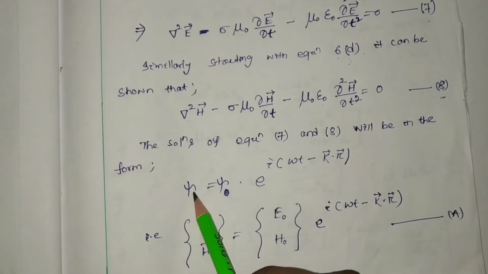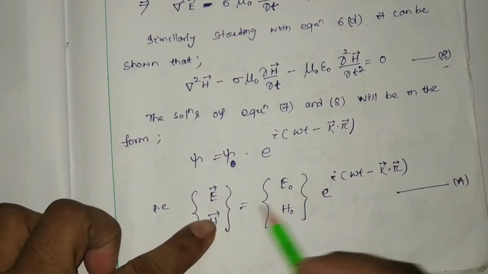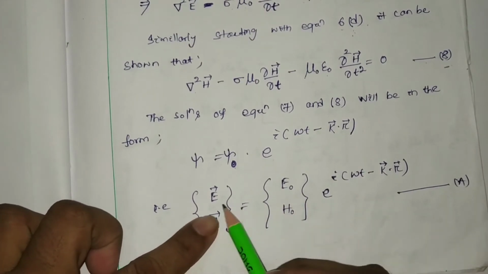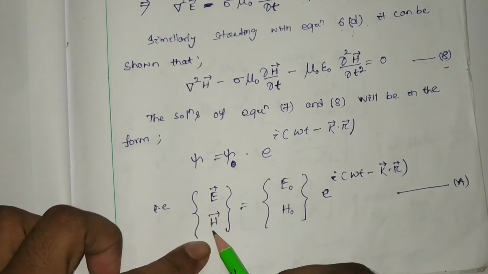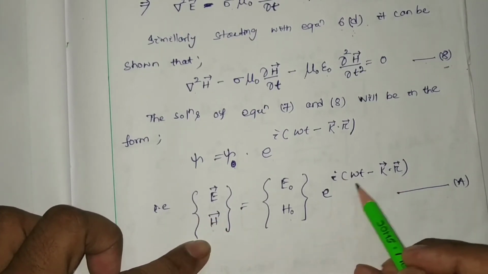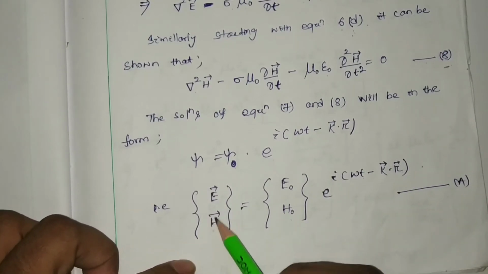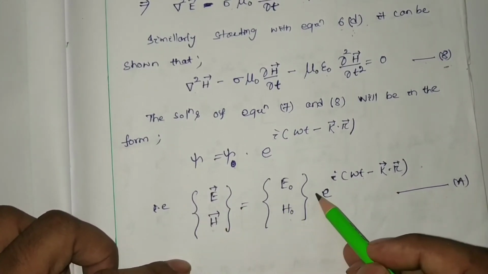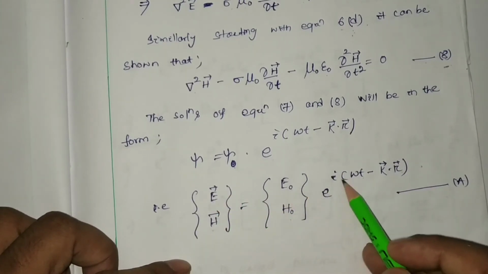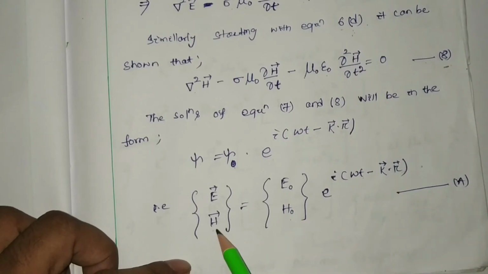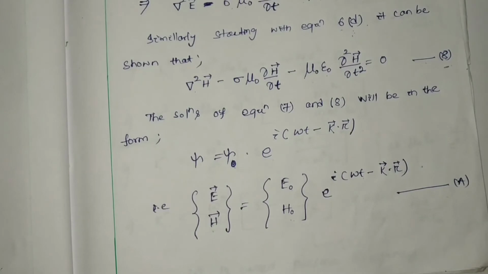So instead of psi, if we consider electric and magnetic fields, then two equations are there: E equal to E0 e to the i omega t minus k dot r, and H equal to H0 e to the i omega t minus k dot r.